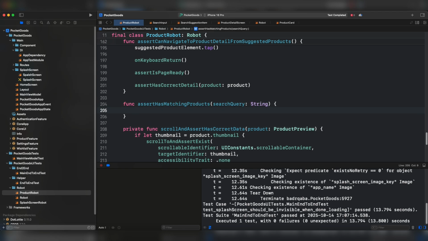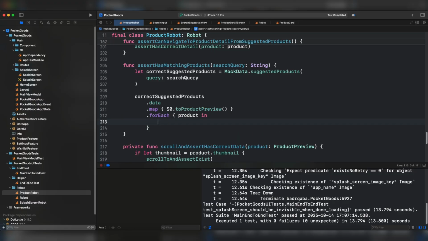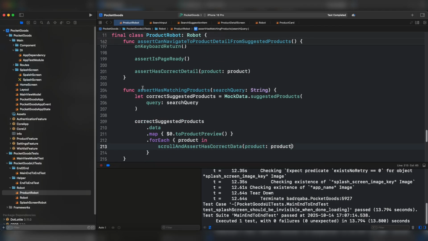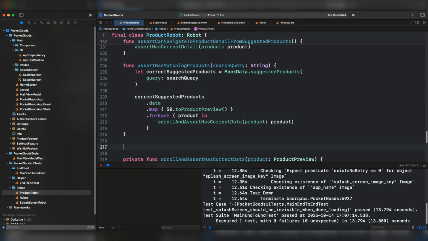Let's arrange the correct suggested products by calling mock data and suggested products. Let's loop over the correct suggested products, and as usual, we have to scroll and assert has correct data. Now, all we have to do is make another assertion to make sure that we can navigate to the search results screen, and we have to provide the search query.